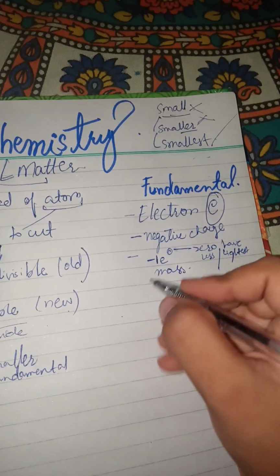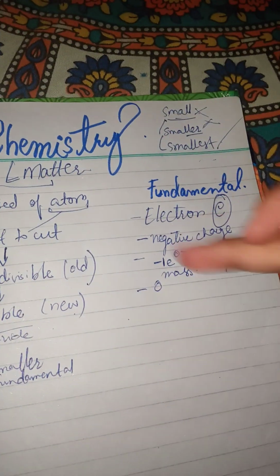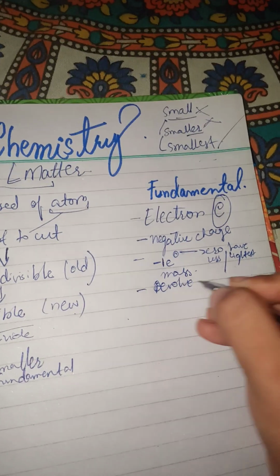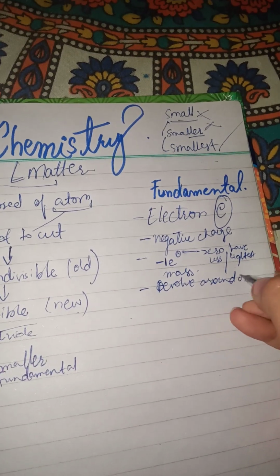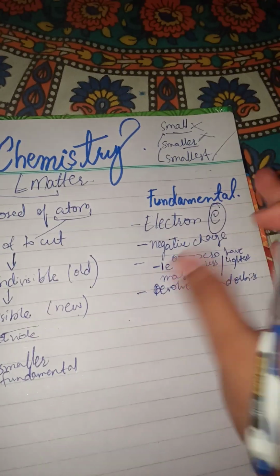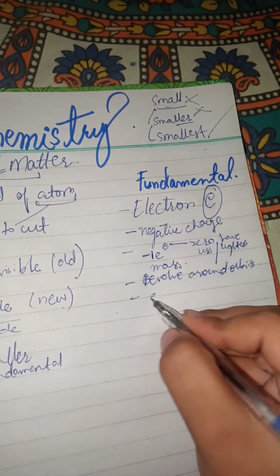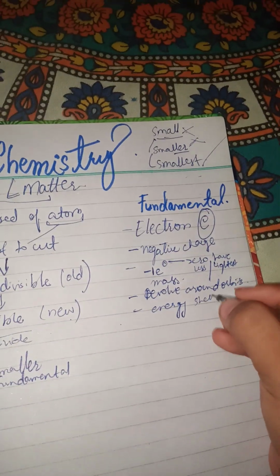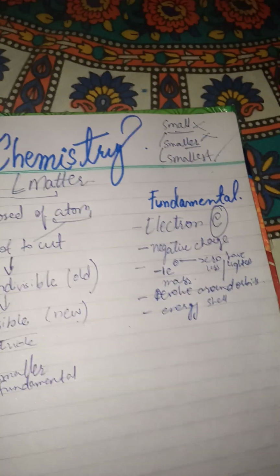That's the reason it can revolve around the orbits very easily. Not only this, energy shells are there. Of course we can call the orbits a shell as well.